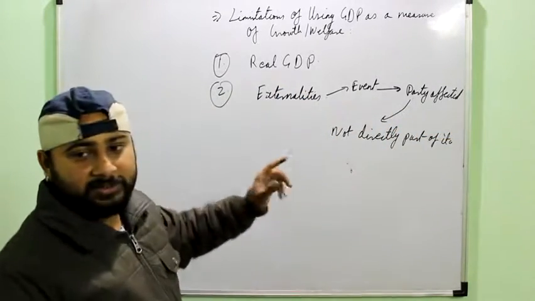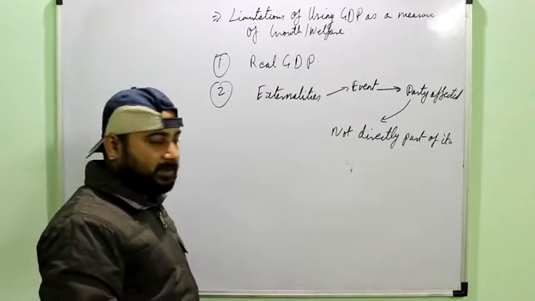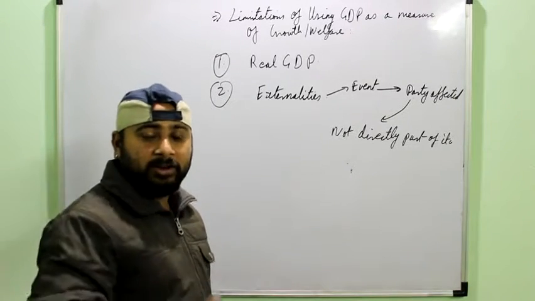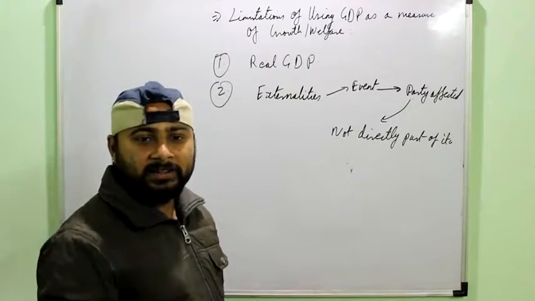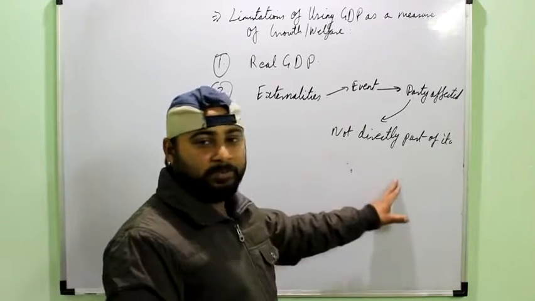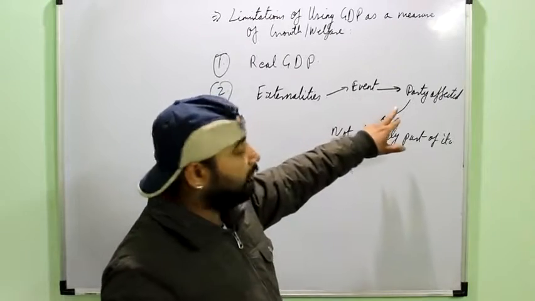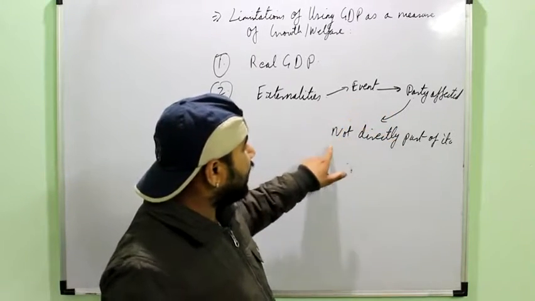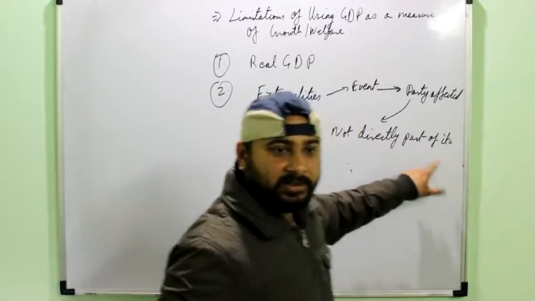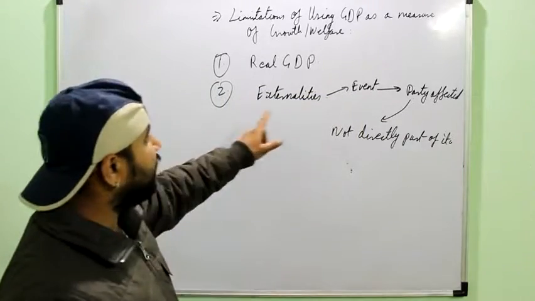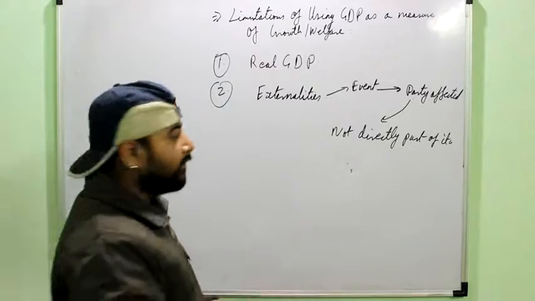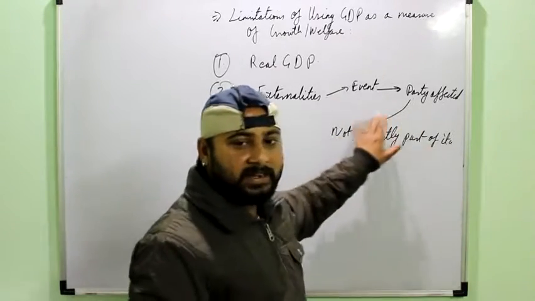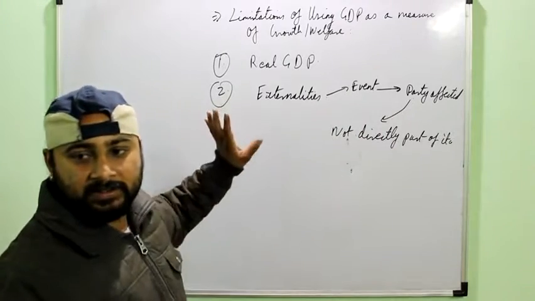For example, suppose the children used to play in a park in a particular place, and now that park has been turned into an industry or agricultural land. So they do not have any place to play now. They are affected by the conversion of the park into a factory, but they are not directly part of it. So this is the externality, and GDP doesn't consider any externality. Externality may be positive or negative, but here we are talking about the negative externalities which are not being considered by the GDP.